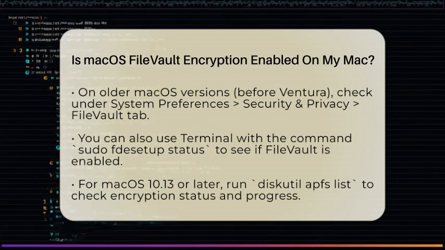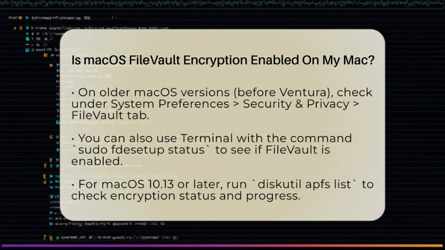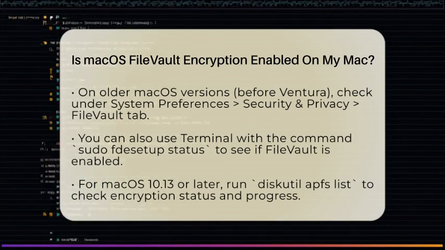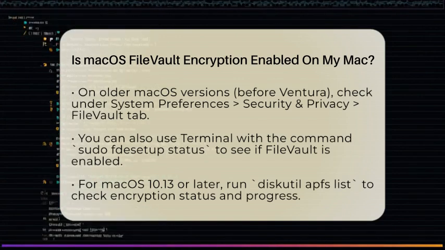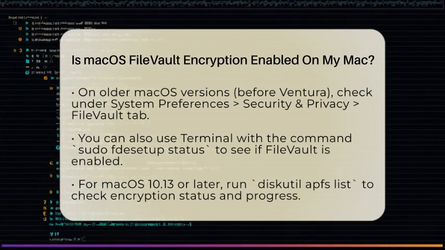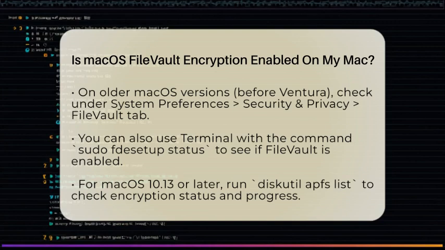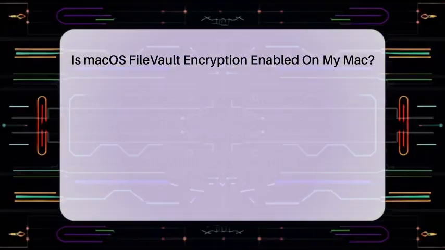For those who prefer using the command line, you can open the terminal app and type in a simple command, sudo fdesetup status. After entering your administrator password, the system will tell you if FileVault is enabled, disabled, or in the process of encrypting or decrypting.